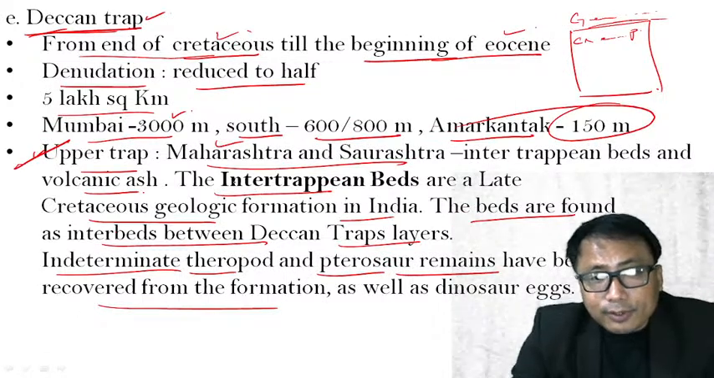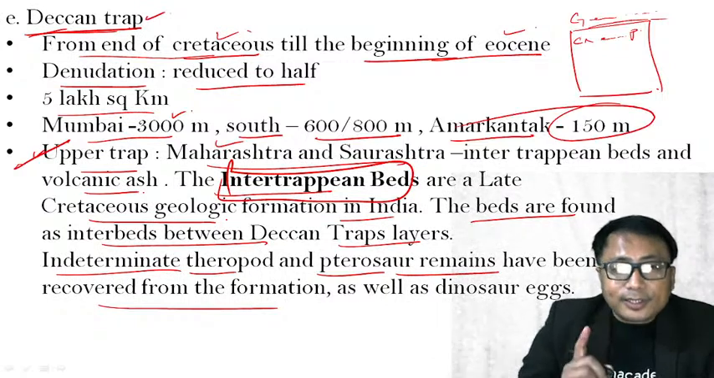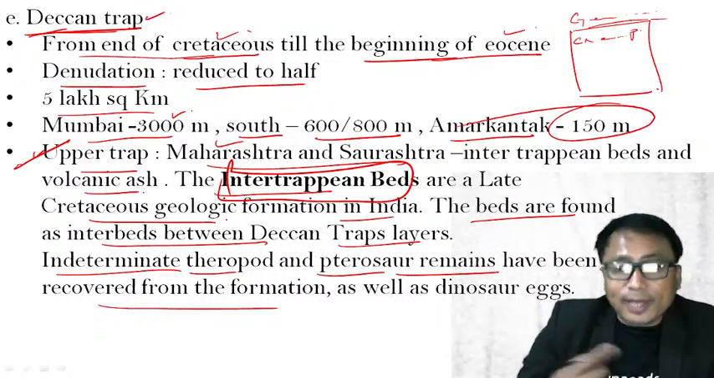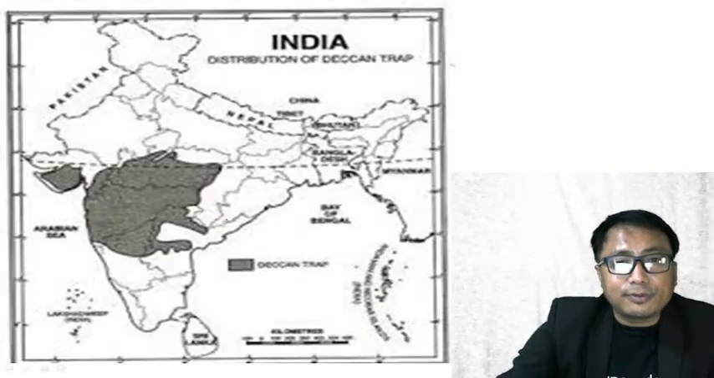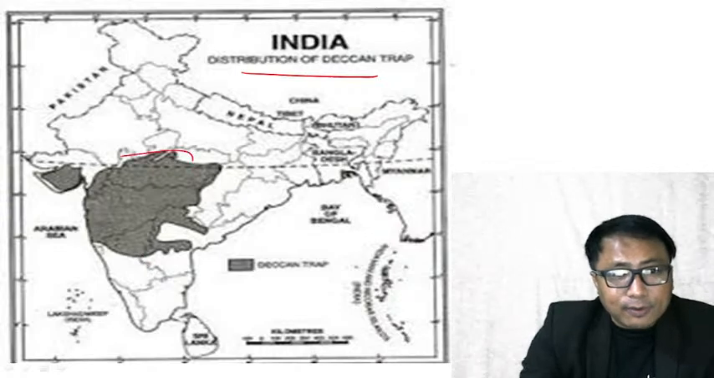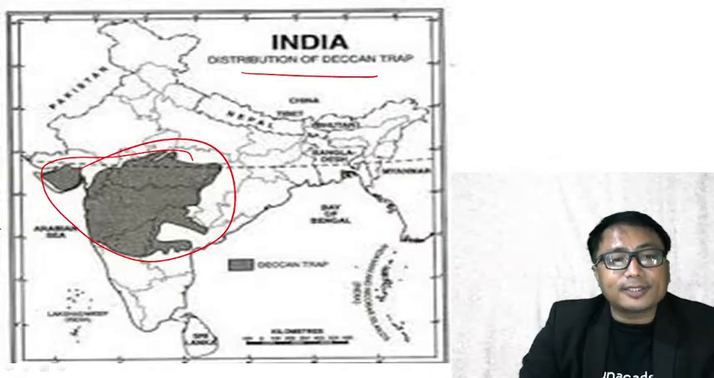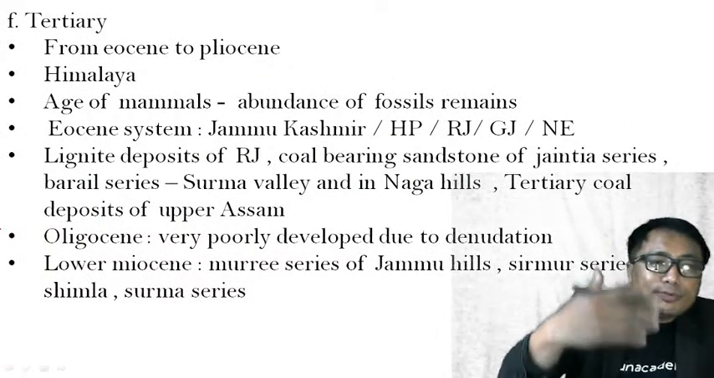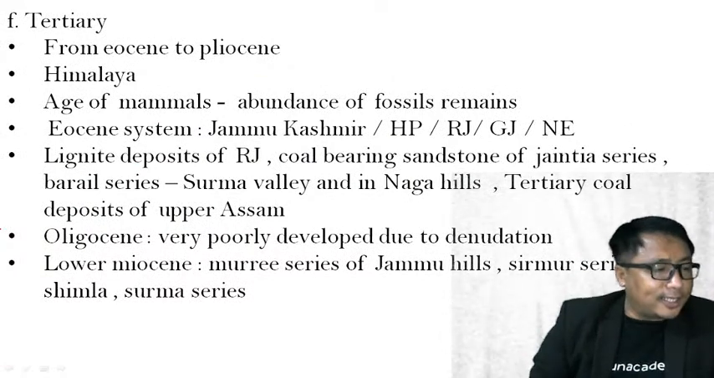It is very important to know the meaning of the intertrappean bed. You kindly go and see. I will explain it to you in the next session. We'll end the session here today. These are the distribution of the Deccan Trap in India. In all of this region you will find the Deccan Trap. Clear? We'll end the session here today. We will continue with tertiary rock formation in the next class.